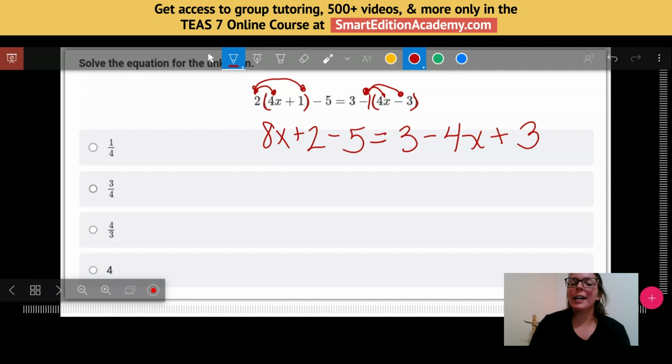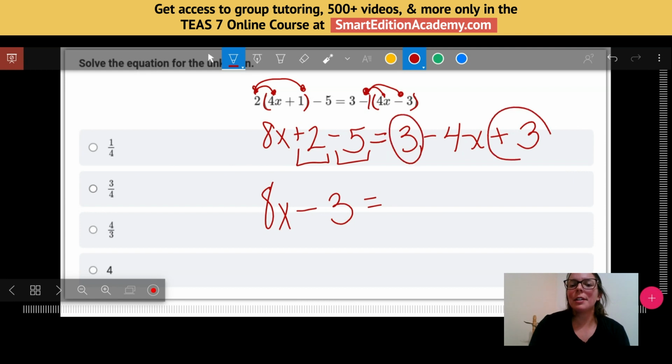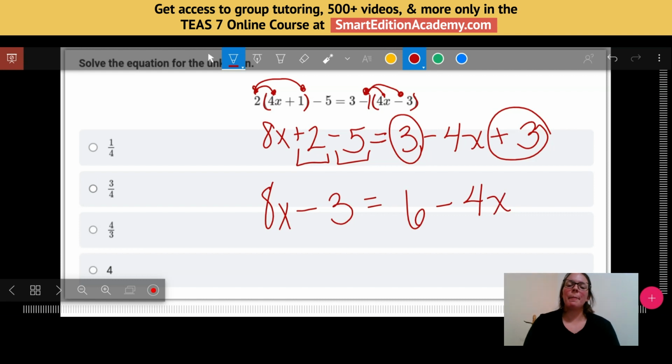Now that I've distributed, I can combine like terms. So I'm looking at the left side of my equation first. If I have variables I can put together on the left side, I will, but I only have constants. So I'm going to add these. The 8x can't combine with anything, but I can do plus 2 minus 5, which would give me a negative 3. And then on the right side, again, I can only combine my constants here. 3 plus 3 is 6. And then I have minus 4x.